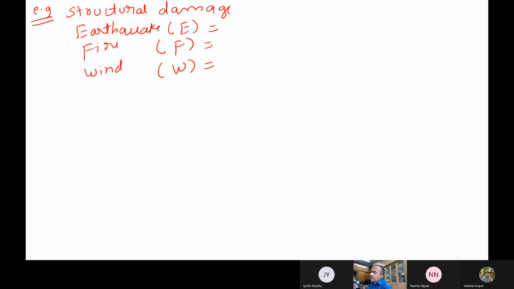Somebody has already calculated, like, what is the structure's life? Structural life, as I already told you, the lifetime of apartments in the international code books is 50 years. So somebody has observed, in the past, how many earthquakes have occurred, how many fire accidents have happened, how many wind accidents have happened in a 50 year duration or whatever.